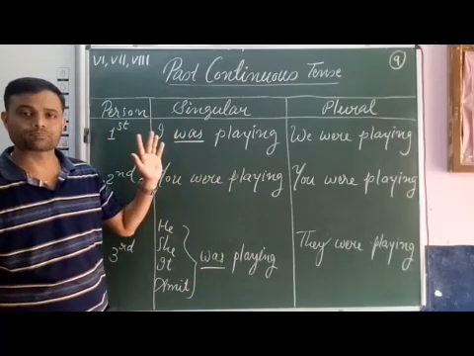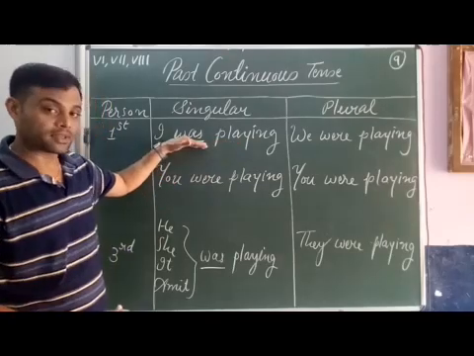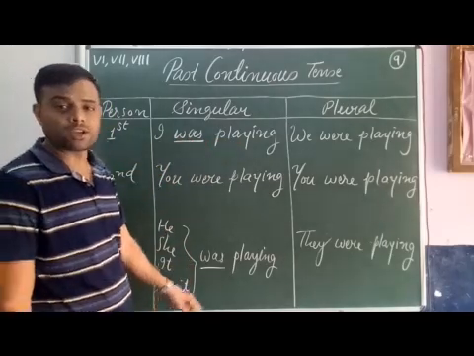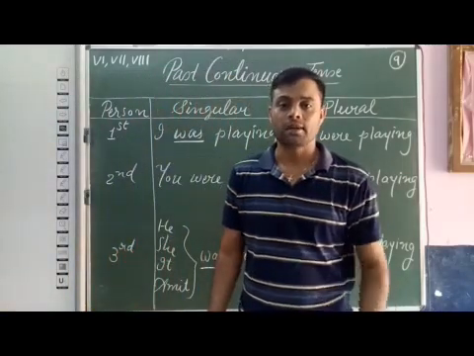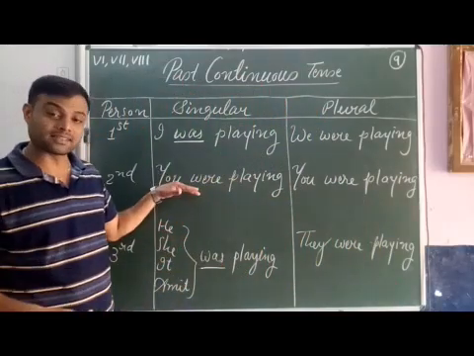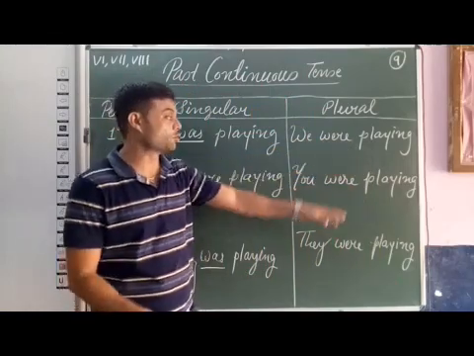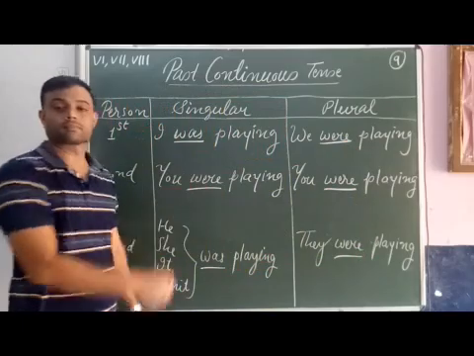Remember this. That is why I have drawn this table. With I and with he, she, it or any singular subject, we use was in past continuous tense. And with other persons, with second person singular and with first, second and third person plural, we use helping verb were.